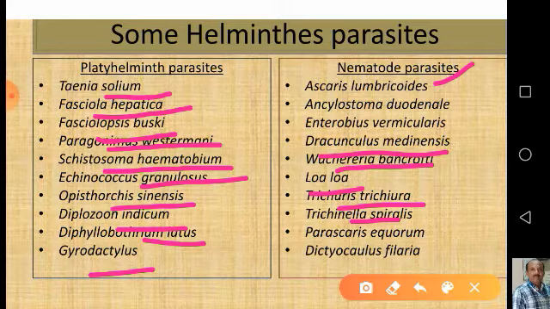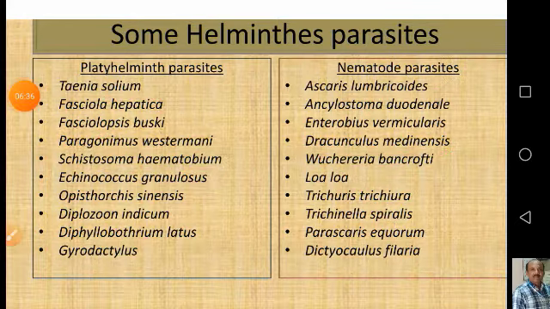Then Parascaris equorum is not a human nematode parasite, it lives in horse. And Dictyocaulus filaria is also not a human pathogen, it lives in other animals, for example the lungs of sheep. So let us look at the modes of infection of these helminth parasites. The parasites enter into human beings or other animals by various ways.